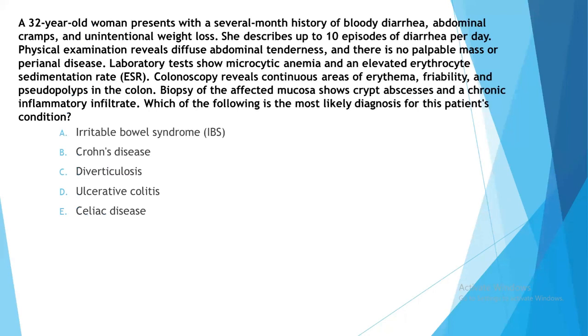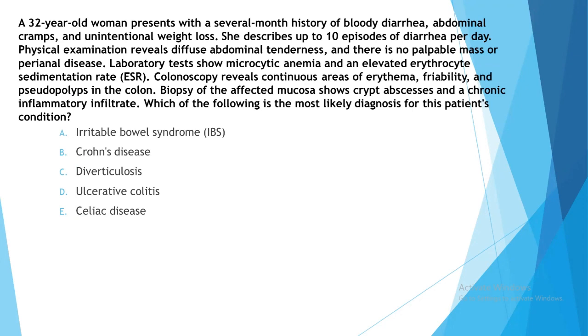Which of the following is the most likely diagnosis for this patient's condition? This question is straightforward, asking us about the diagnosis in this patient. A 32-year-old woman presents with a several month history of bloody diarrhea, abdominal cramps, and unintentional weight loss. She describes up to 10 episodes of diarrhea per day.